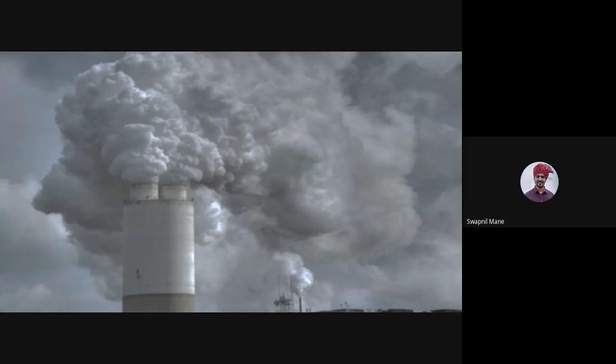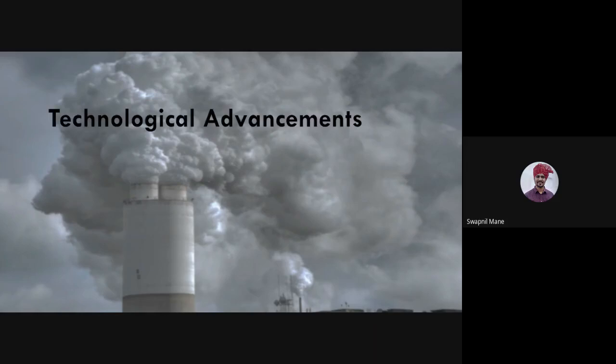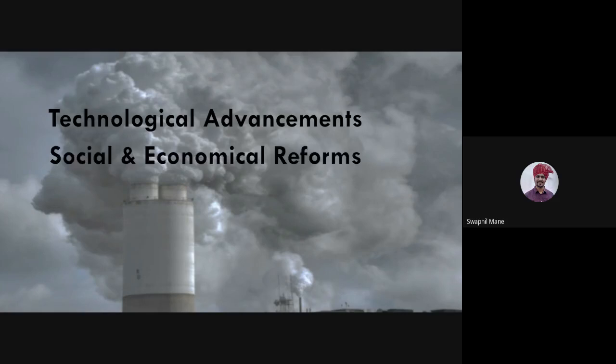So you see, what is this image? Pollution. Why is this happening? Because of technological advancement. Is it true? Yes, sir. So technological advancements we do, and that results in this kind of pollution. Social and economical reforms, the policies that we make towards social and economical development of our country, result in health hazards.